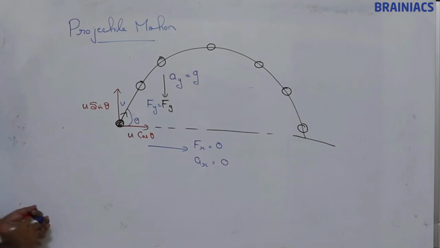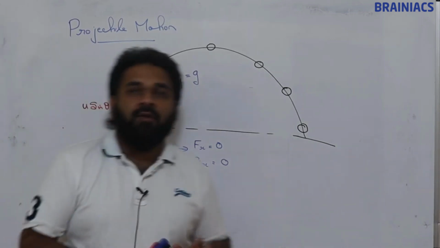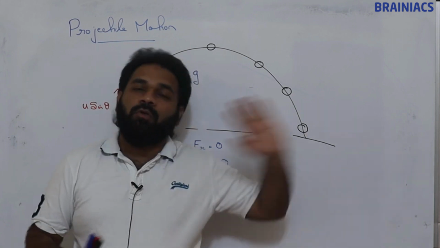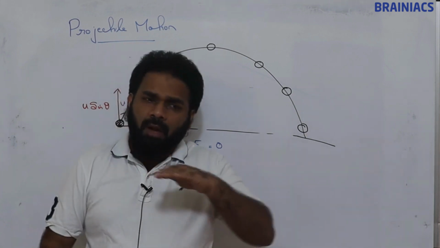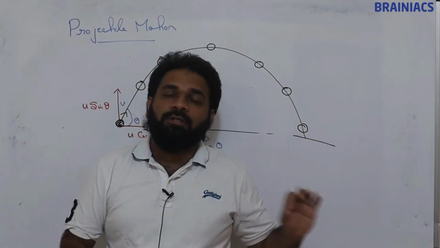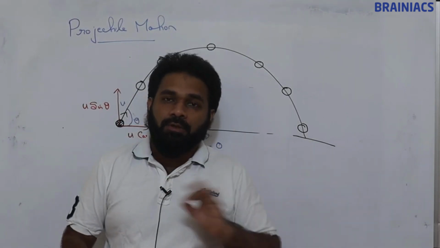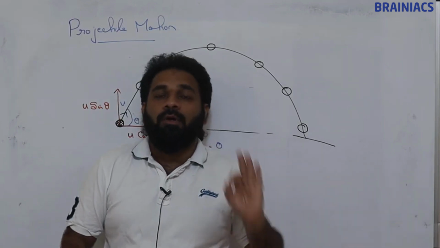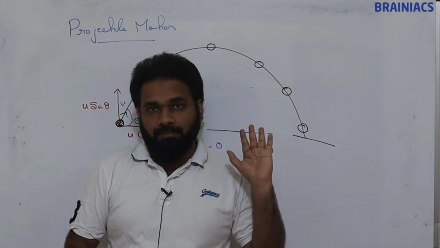So what kind of motion will the ball have along the horizontal direction? No acceleration, so along the horizontal direction it follows constant velocity motion.